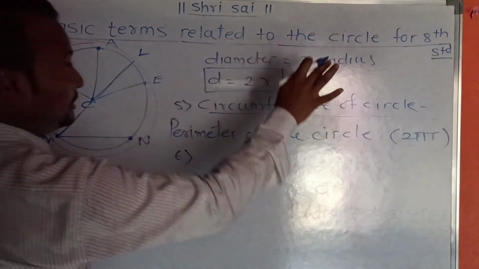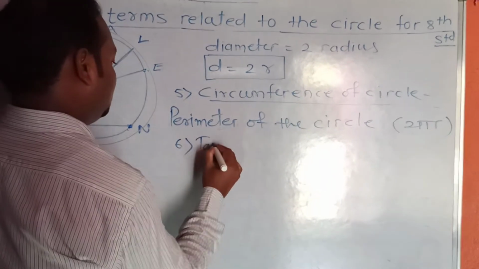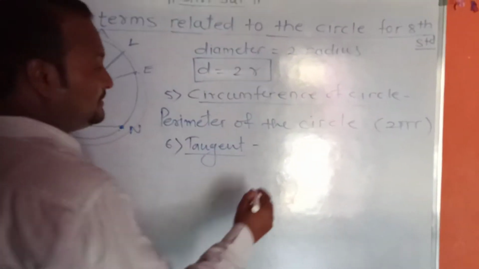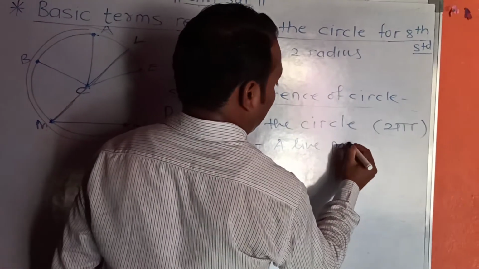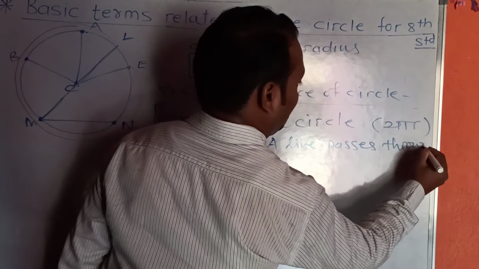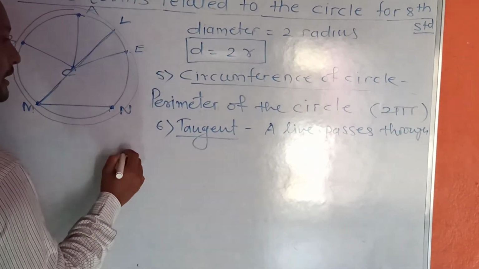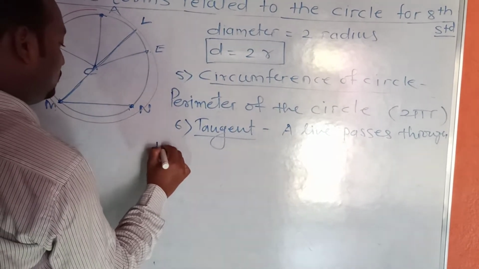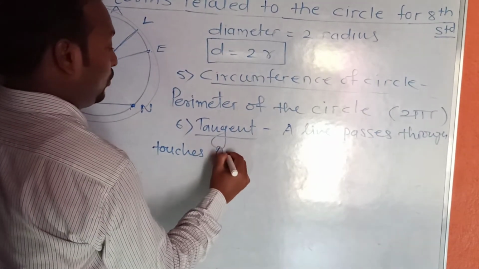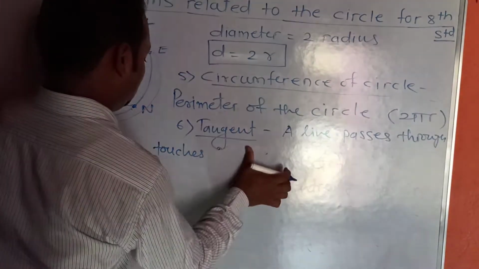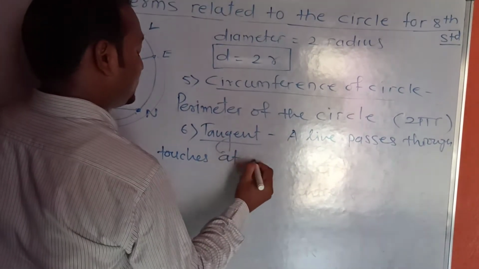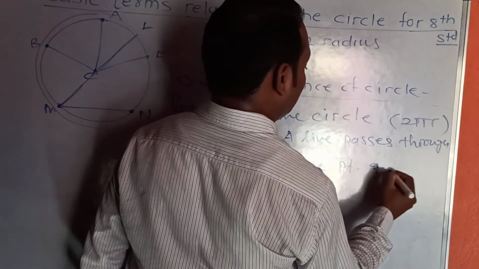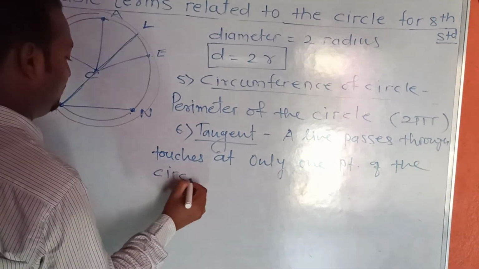The last term related to the circle is tangent. Tangent means a line that touches at only one point of the circle.